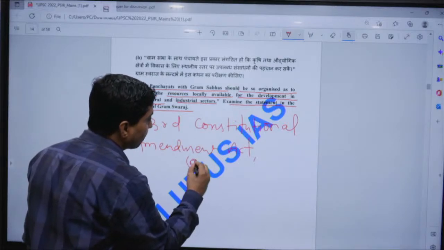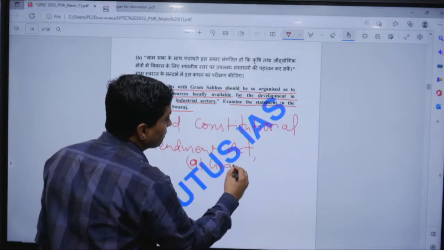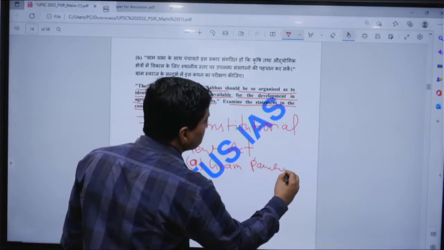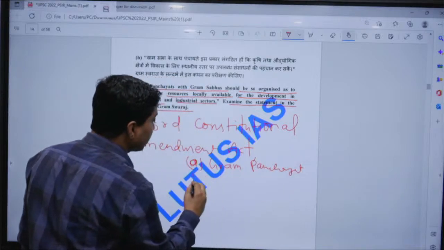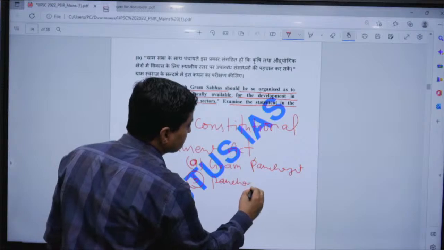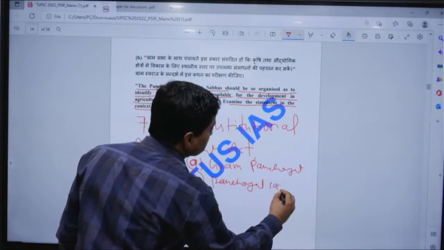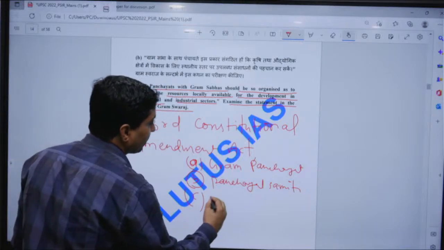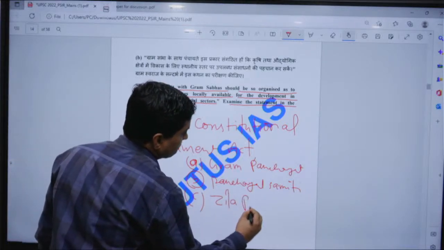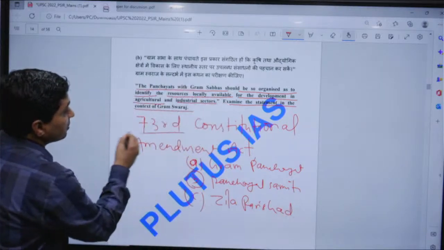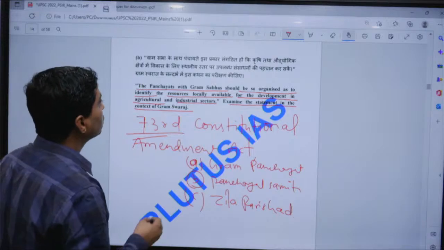The first is the Gram Panchayat, second Panchayat Samiti, and third, Zila Parishad.